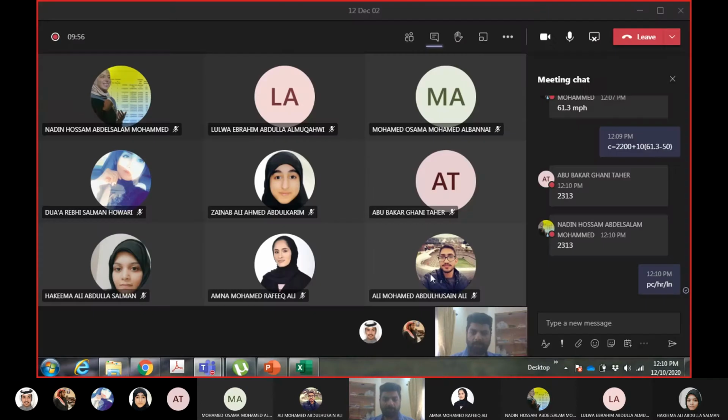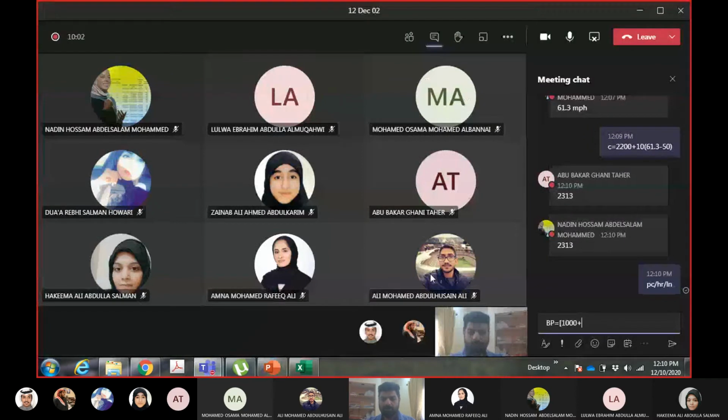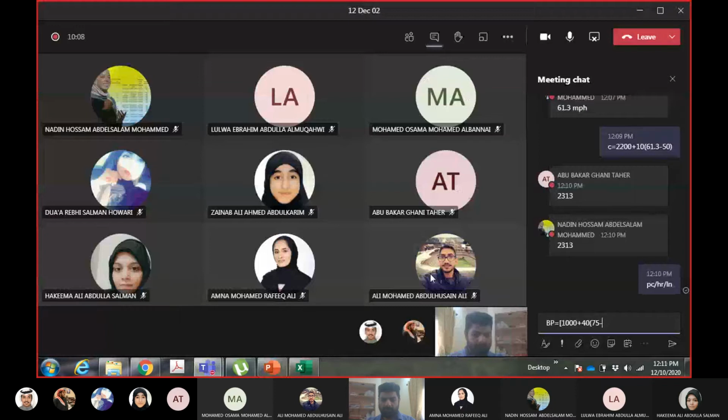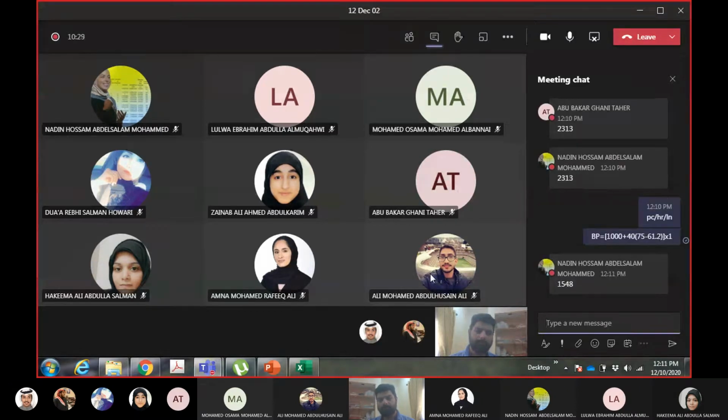So VP will be 1000 plus 40 into 75 minus 61.3, multiplied by the adjustment factor, which is 1. Multiplying by 1 doesn't matter, it's 1 squared actually. Give me the breakpoint. 1548, again passenger cars per hour per lane.